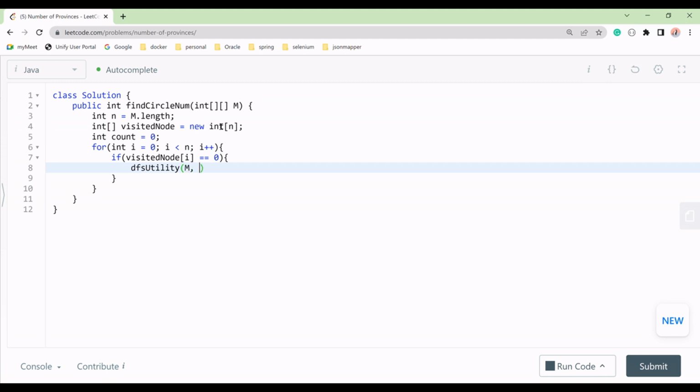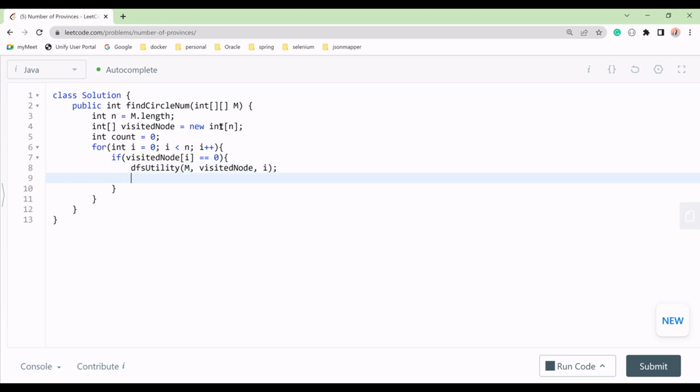And then we will pass what? Visited node, and then we will pass i, its index of the node, right? And then this method will traverse, right?